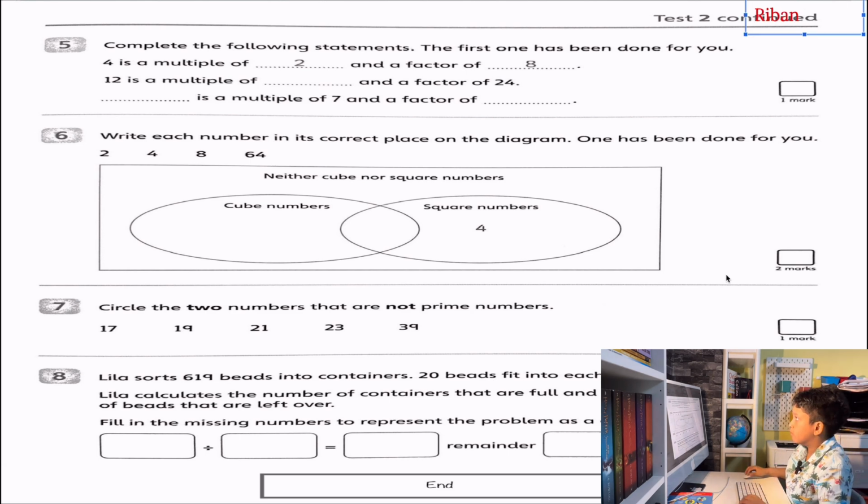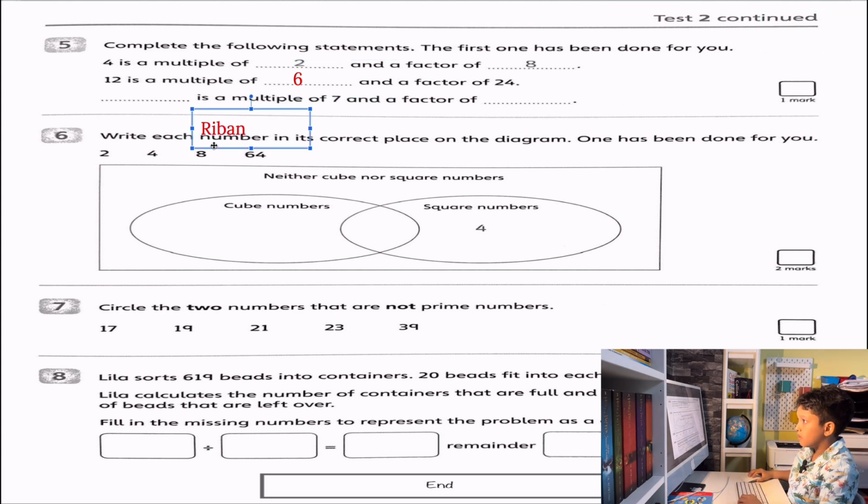12 is a multiple of what? Let's say 3, 4, 2, 6, lots. So what can we put? I'm going to put 6, but you can also put 3, 4, 2. You can also put 12 or 1. It depends on what you think.